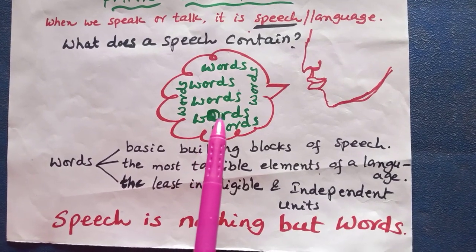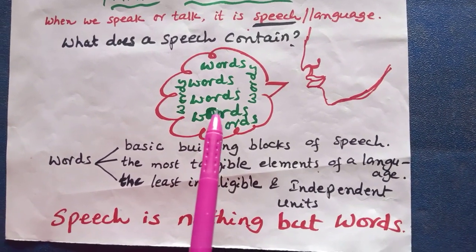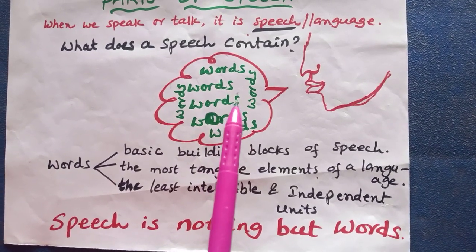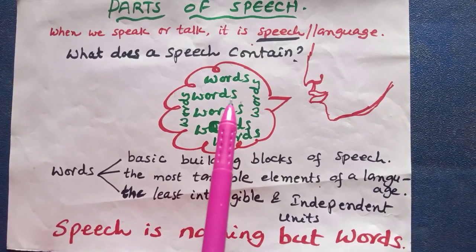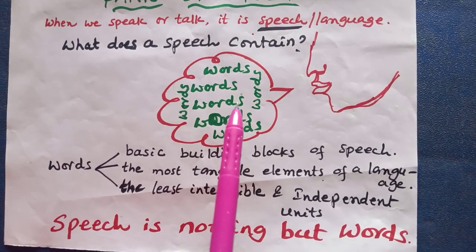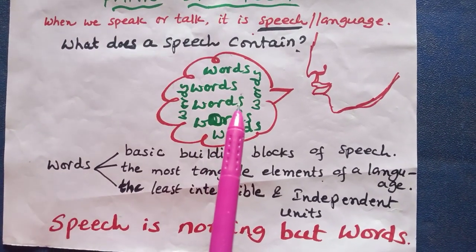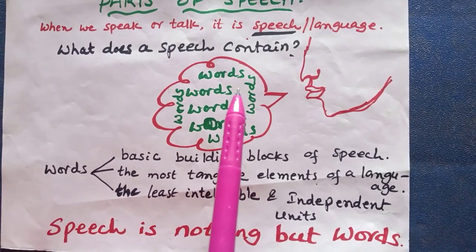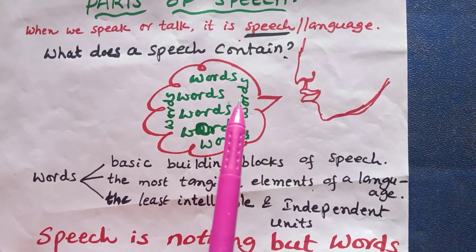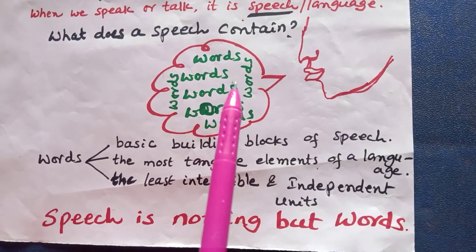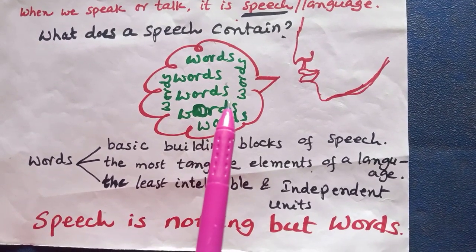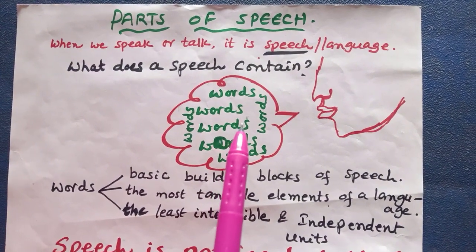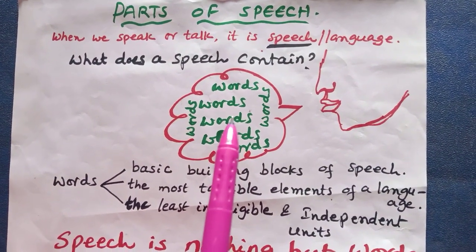Here a question comes to our mind: why can't we include letters or morphemes or sentences? Why have we included only words in the speech bubble? The thing is clear. Words are the least possible, intelligible, independent units. Words can stand on their own for meaning, but letters and morphemes cannot stand on their own.